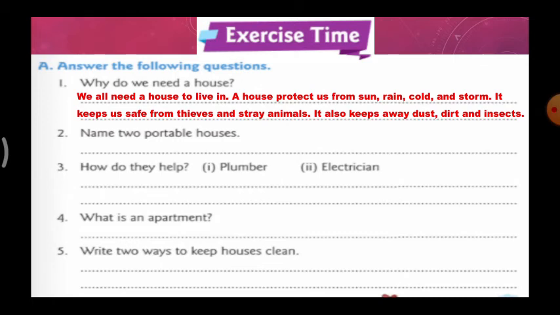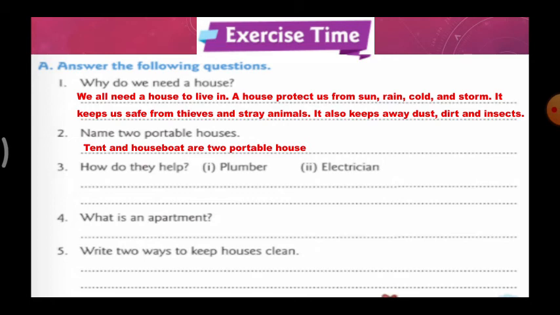It keeps us safe from thieves and stray animals. It also keeps away dust, dirt, and insects. Second one, name two portable houses. Tent and houseboat are two portable houses.